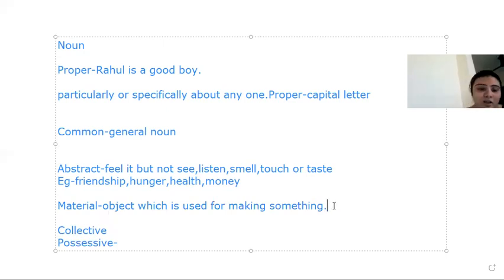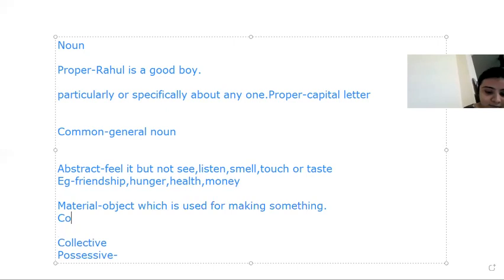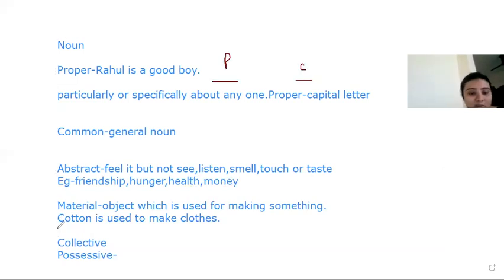Or, cotton is used to make clothes. So here cotton is my material noun. Cotton is used to make clothes, cotton is my material noun. Here friendship, hunger, health, money, these were all abstract nouns.